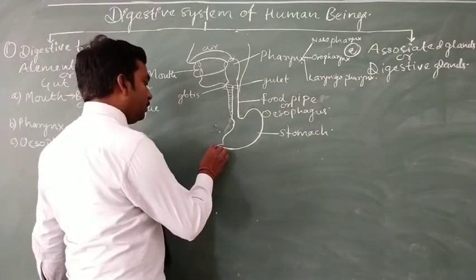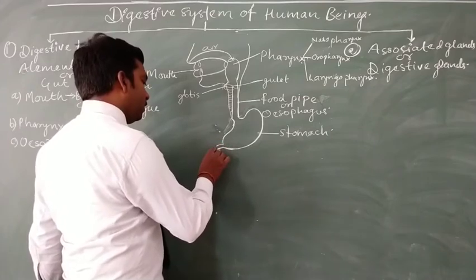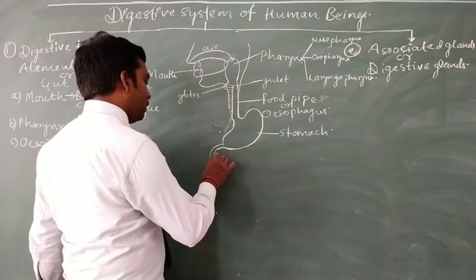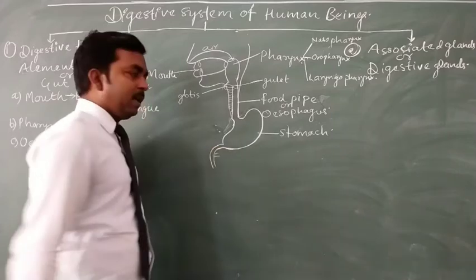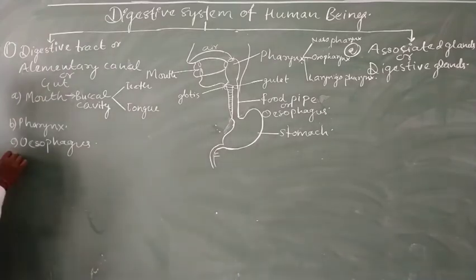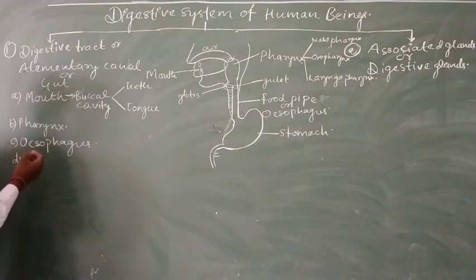So here the stomach is the next part of our alimentary canal after esophagus. Our esophagus opens into a J-shaped swollen structure which is known as stomach.